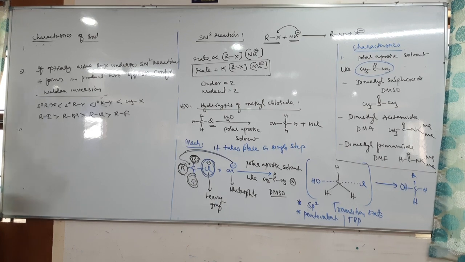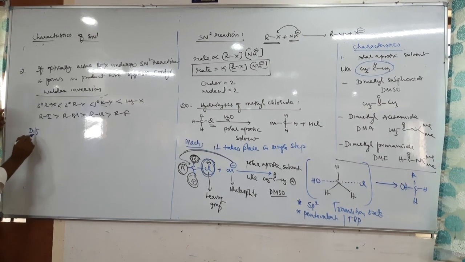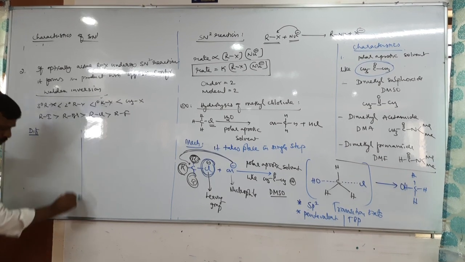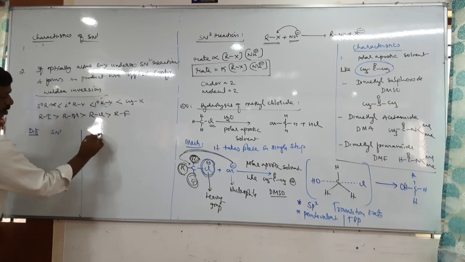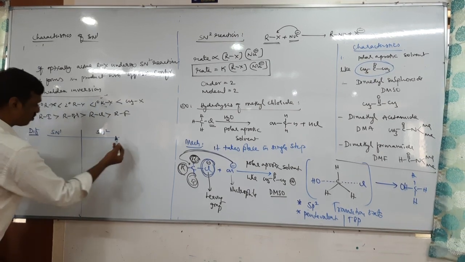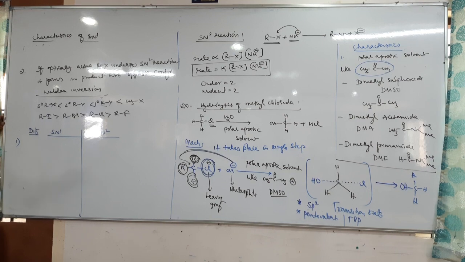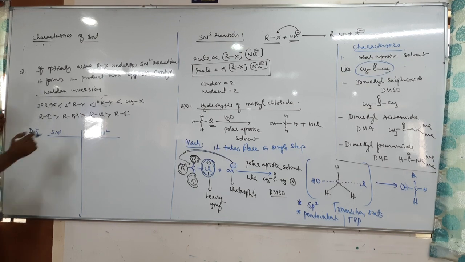So write quickly the differences between SN1 and SN2. If you remember the differences, I hope all the points can be covered. Okay, I'll explain, you write later. First difference is the rate equation.